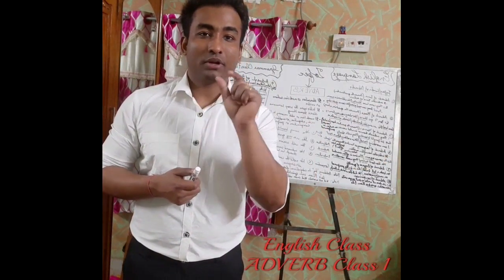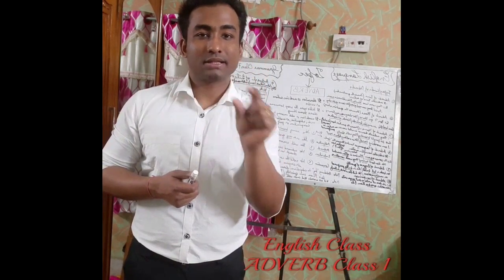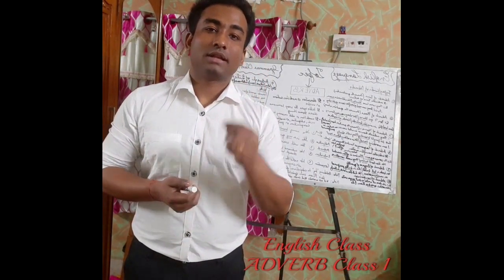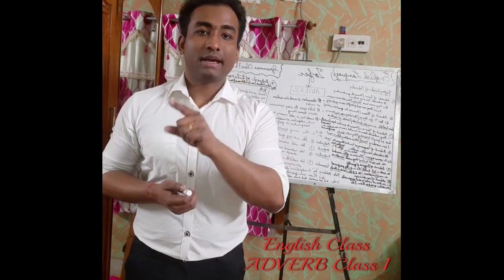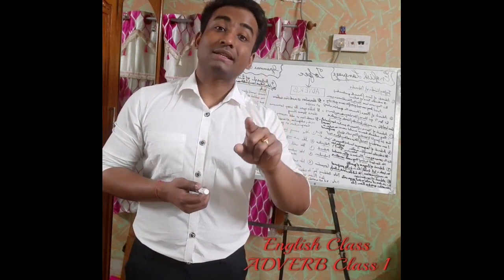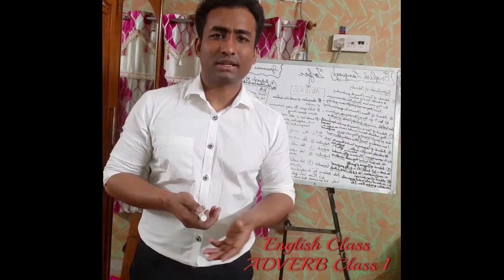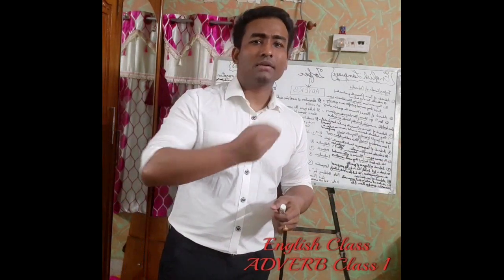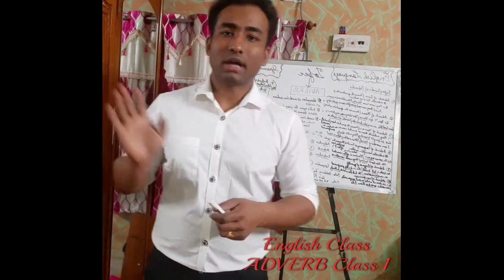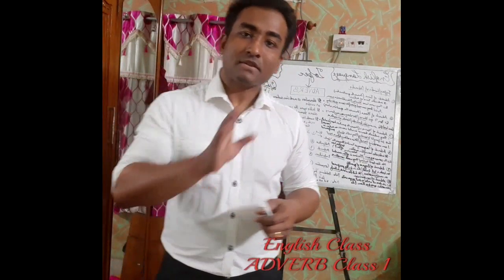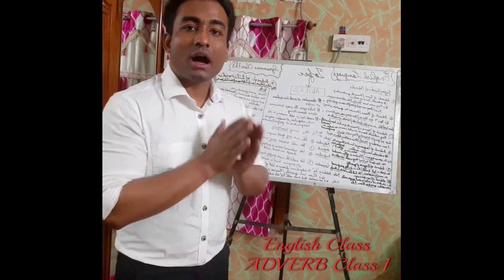So the word I'm putting in this sentence, which is adding meaning, is an adverb again. He achieved success entirely through his hard work. We sometimes say this kind of sentence: he achieved success completely through his hard work. Entirely through his hard work. So this kind of words are again adverbs.